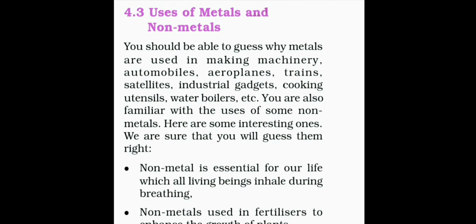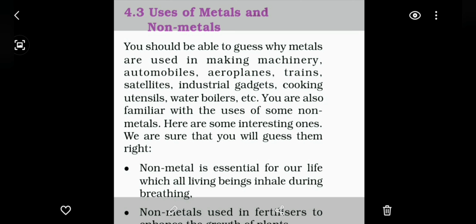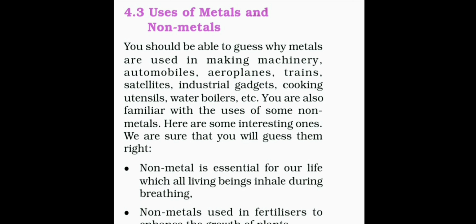Okay. The last topic in this chapter is uses of metals and non-metals. You should be able to guess why metals are used in making machinery, automobiles, aeroplanes, trains, satellites, industrial gadgets, etc. Because we know that metal has a lot of properties. Due to those properties, metal is used in various situations. Okay, then here are some interesting ones.